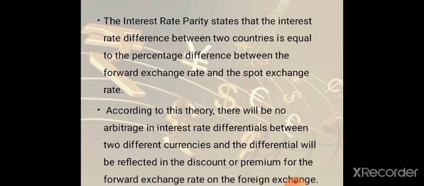Arbitrage means borrowing currency from one country at lower interest rate and investing it in another country having higher interest rate, and the investor can get profit out of that. But this theory will not allow the arbitrage opportunity, and the difference is reflected in the discount or premium for the forward exchange rate.